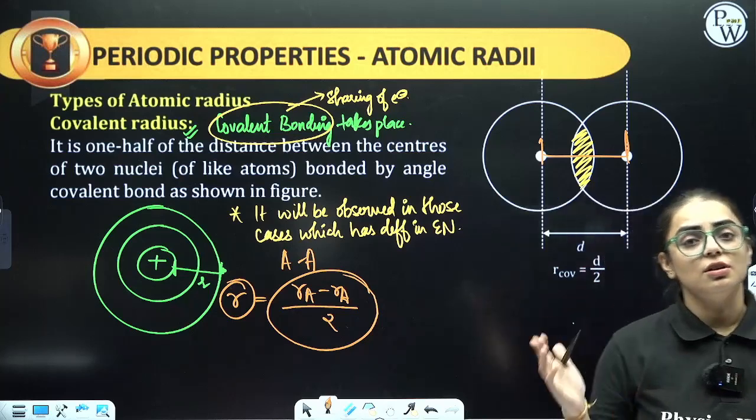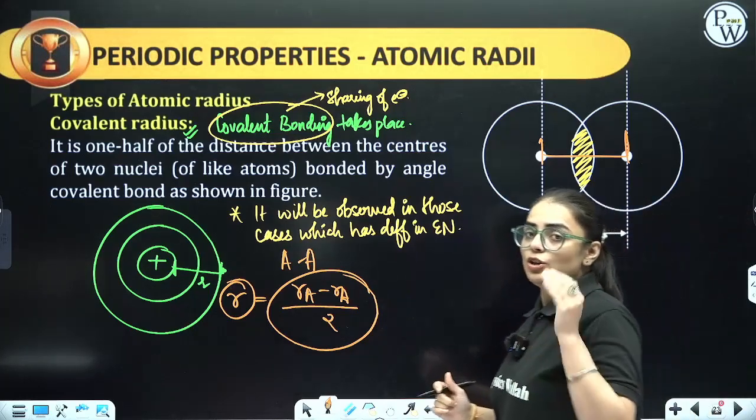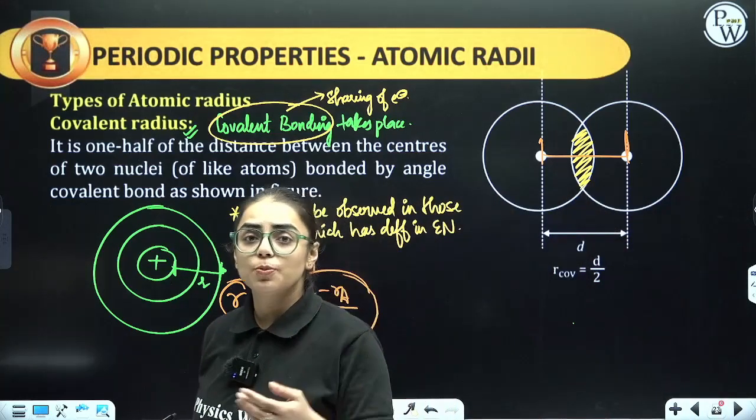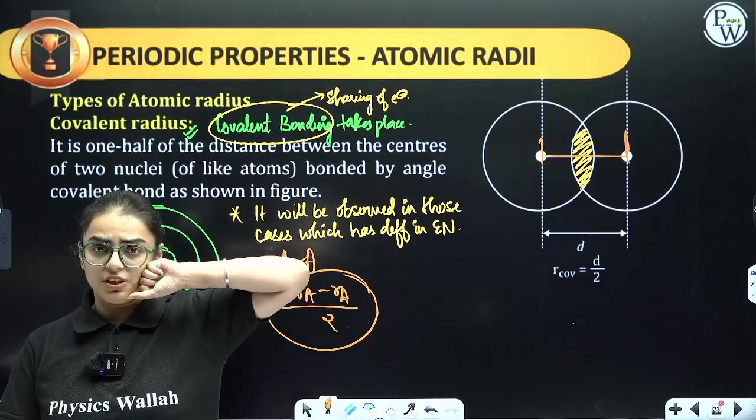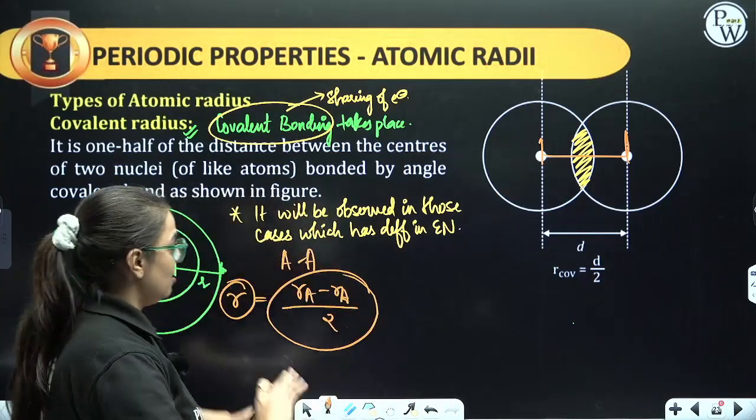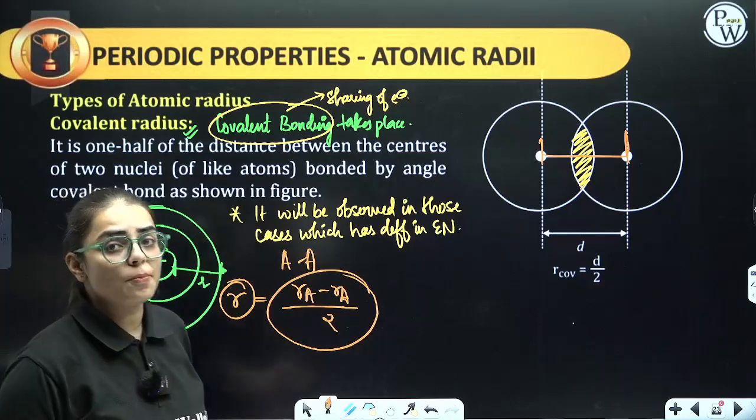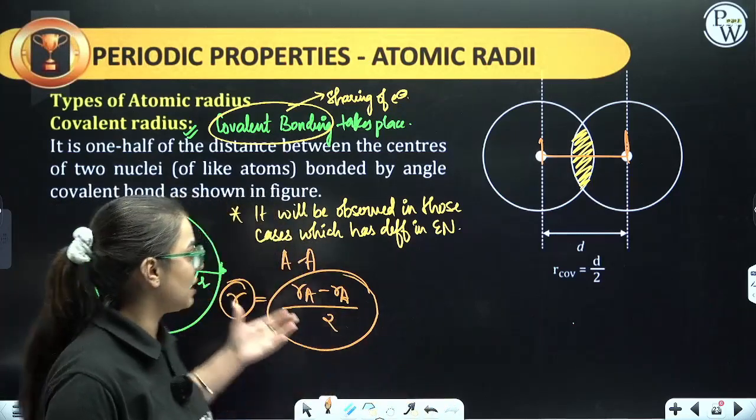And for different atoms, let us say A and B, you have to add radius of A plus radius of B minus 0.09, then comes the electronegativity difference. So in this we have to focus more upon the trends, not upon the radius types, but yes, you should know about it.